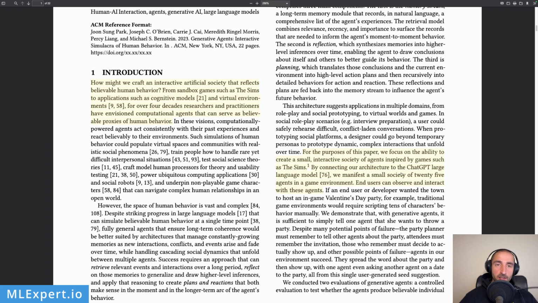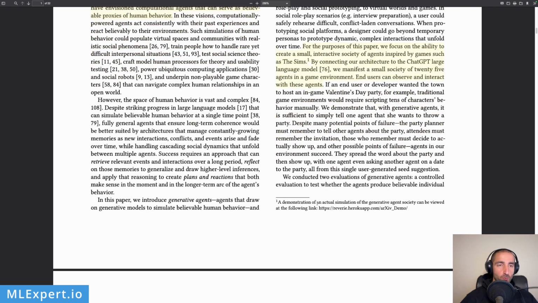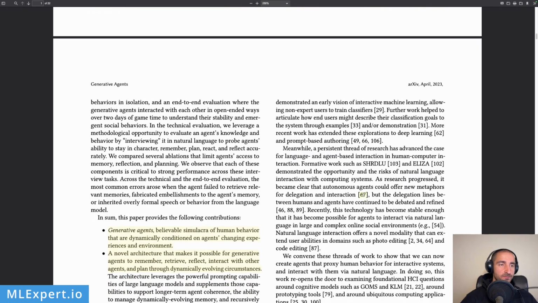By connecting our architecture to the ChatGPT large language model, so the researchers are using ChatGPT, we manifest a small society of 25 agents in a game environment, and users can observe and interact with these agents. So they're again talking about this Valentine's Day party. For example, traditional game environments would require scripting tens of characters' behavior manually. So they're essentially setting a social goal, and then they observe what the agents are going to do, just using ChatGPT to understand different behaviors.